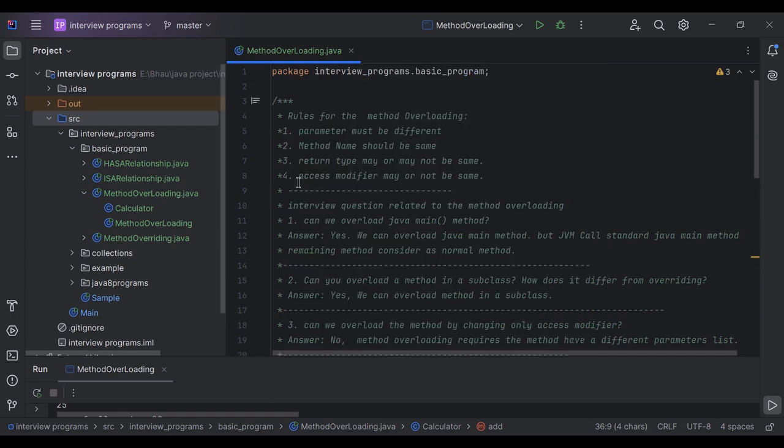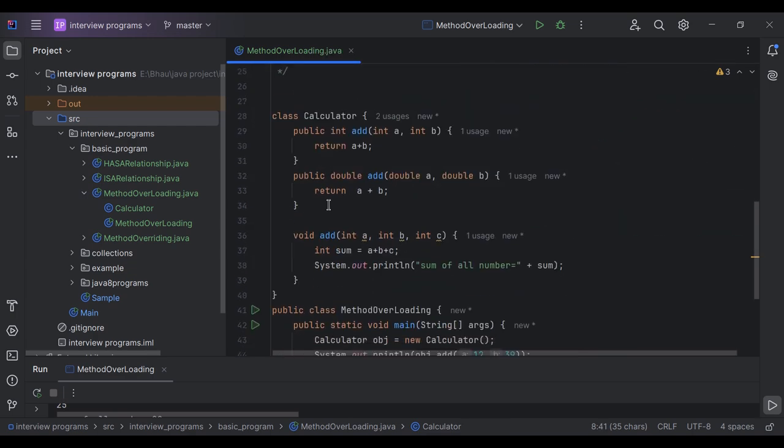And the fourth rule is that the access modifier may or may not be the same. Here, in the first method I have declared the access modifier public. In the second method I have also declared public, and in the third I have not declared any access modifier. So access modifiers may or may not be the same for method overloading, but the parameter list should be different. This is a very important point in method overloading.